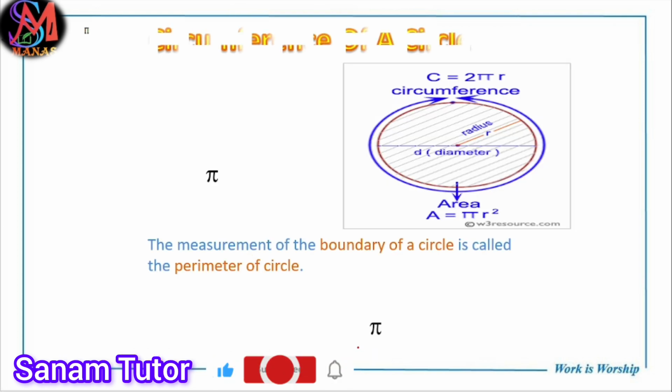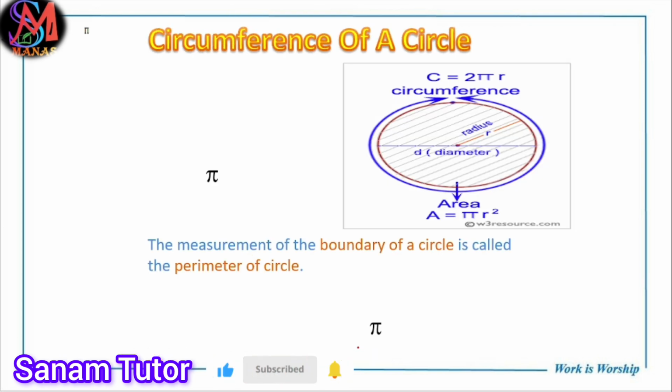And also remember the next part, that is circumference of the circle. Then what is circumference of the circle? Now remember, in a rectangle you know that the perimeter of the rectangle means the length of all the boundaries. Similarly, the perimeter of the circle is also known as the circumference of the circle.